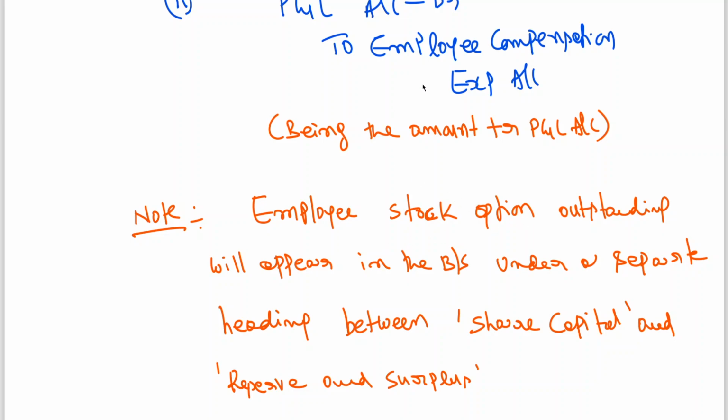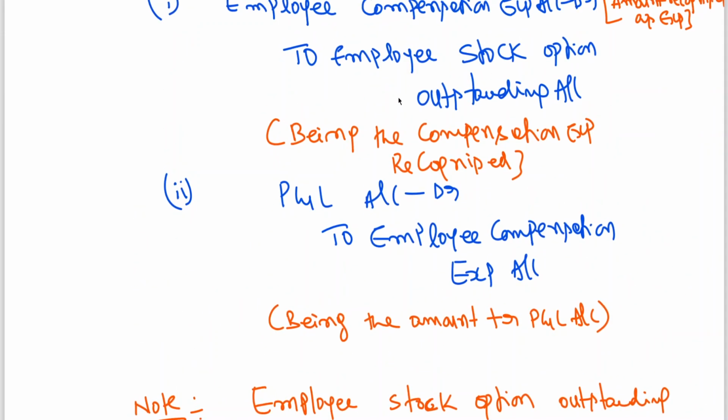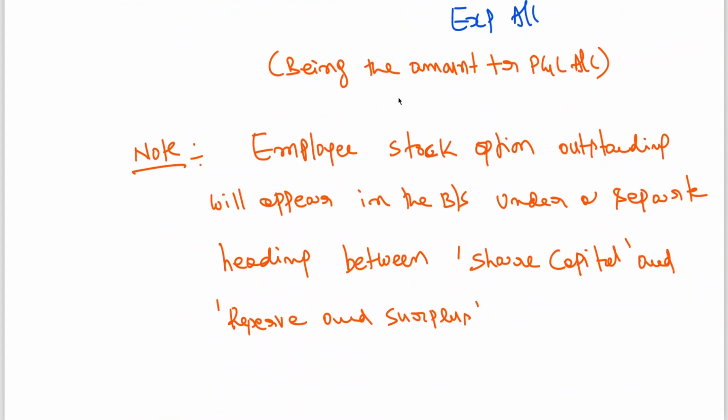Till it is going to be closed, it will appear under the heading share capital and reserves and surplus. Next.